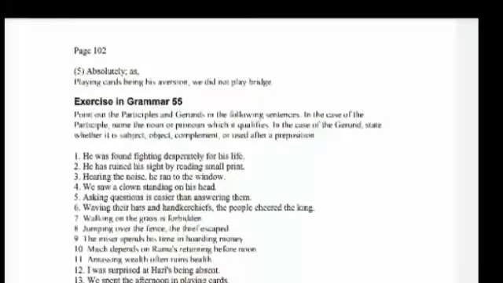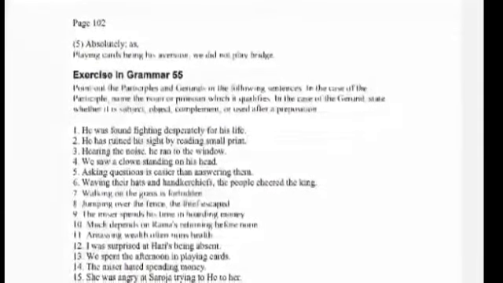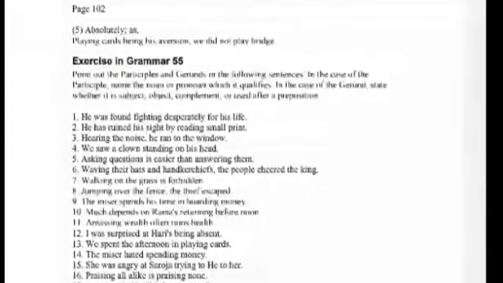And next, a complement of a verb: What I most detest is smoking. Playing cards being his aversion, he did not play bridge. These are the examples for uses of gerund.